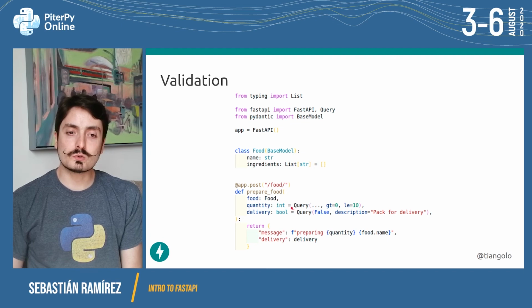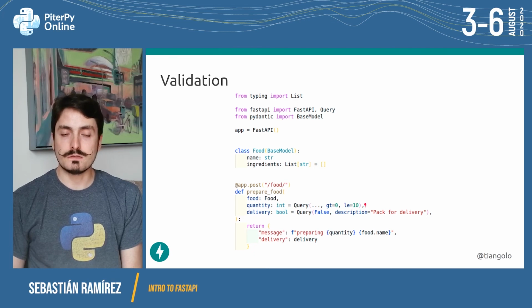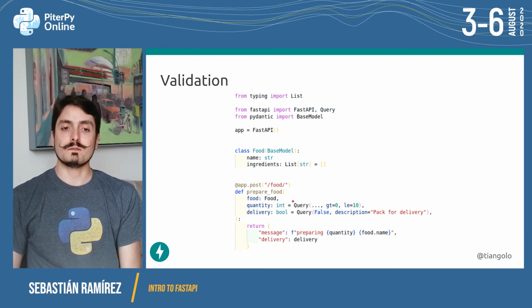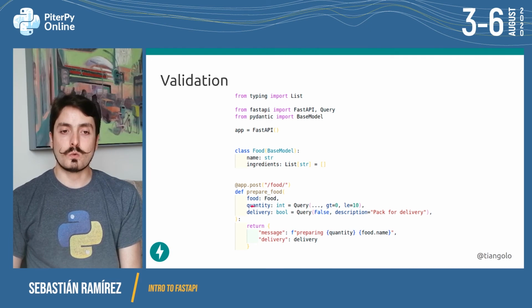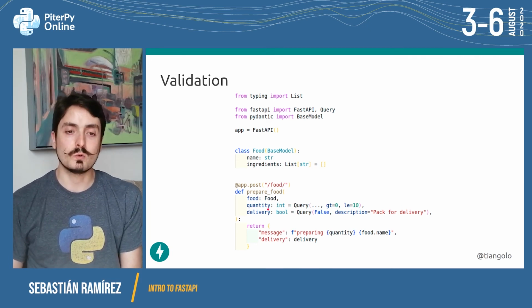But now, because we are using the place of the, quote-unquote, default value of the function for this Query thing, the lack of a default value, which is what FastAPI was using to know that quantity was a required query parameter, is gone.